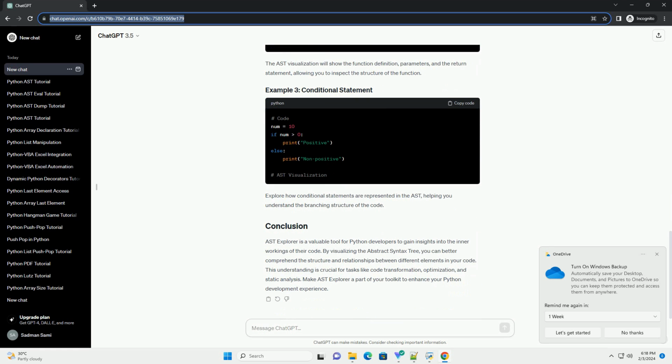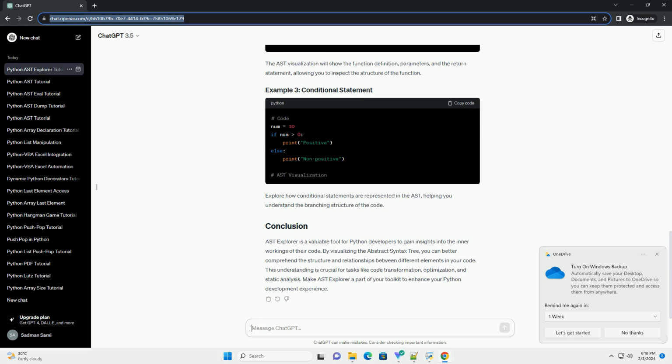It enables you to explore the hierarchical structure of your code, making it easier to analyze and manipulate. The tool is particularly useful for those working on code transformation, optimization, and static analysis. Visit AST Explorer. Open your web browser and go to the AST Explorer website, https://astexplorer.net. Select Python. Choose the Python version you're working with from the drop-down menu at the top right corner.